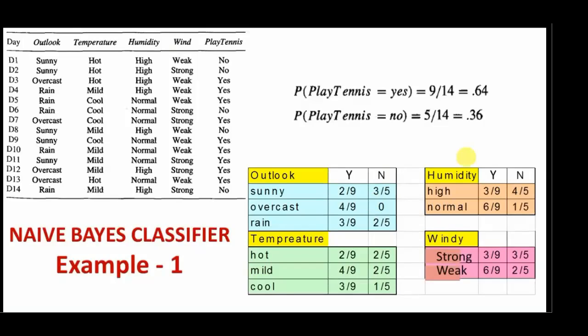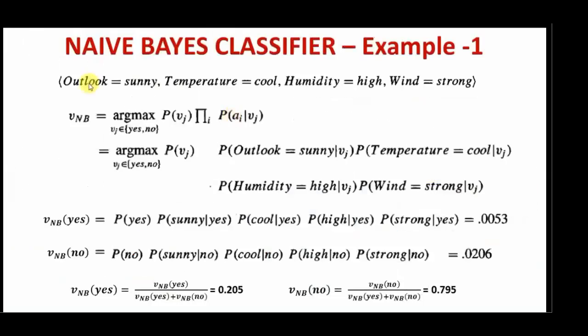Now once you calculate the prior probability and the conditional probabilities, the next task is to classify the new instance into either yes or no class here. So the new instance is outlook is equivalent to Sunny, temperature is equivalent to cool, humidity is equivalent to high, and wind is equivalent to strong. So these are the conditions given to us. So given these conditions, whether this new instance belongs to yes or no, we need to find it out.